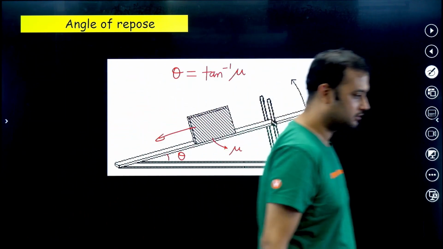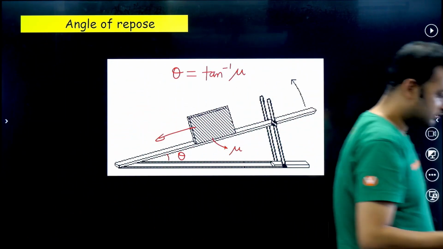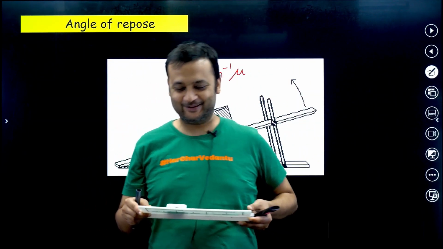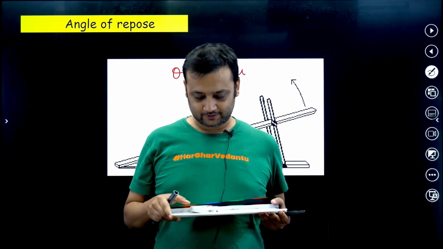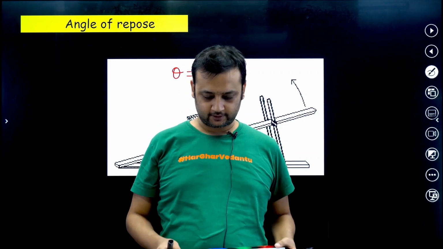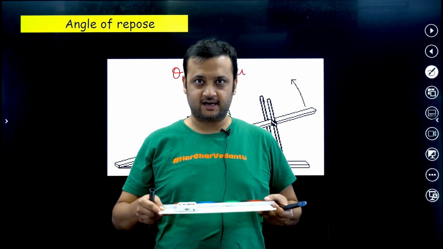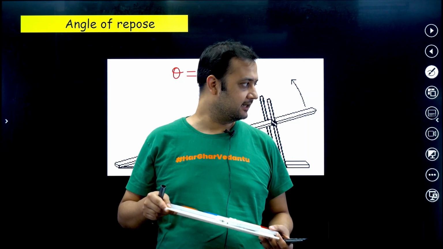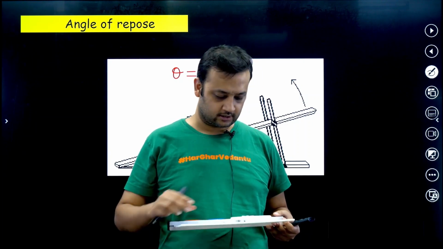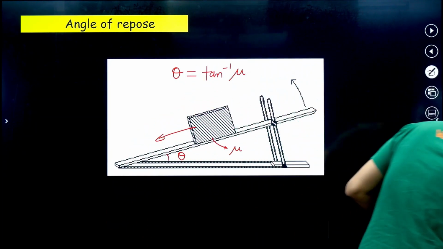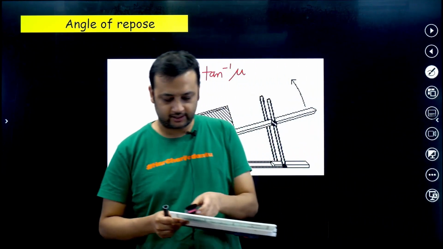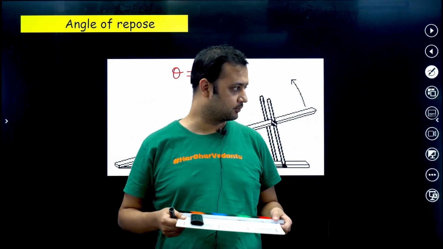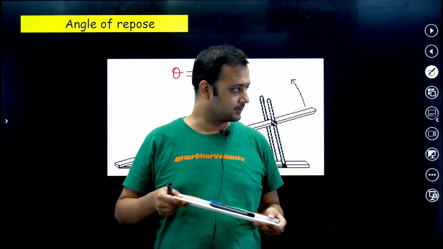So again I will show you. This time I am not going to allow it to fall. You can see the remote kept over here. If I start increasing the angle of inclination, you can see that the remote has started sliding. I don't know if you are able to see that or not. Let me do this with this black remote, so it will be visible. Yes, now you can see it is sliding.